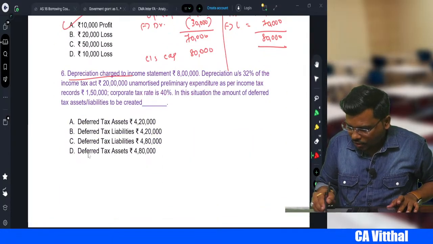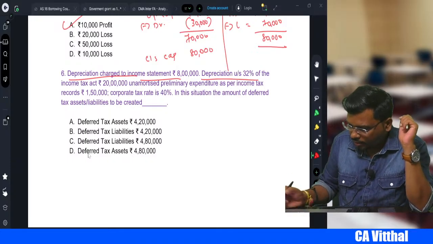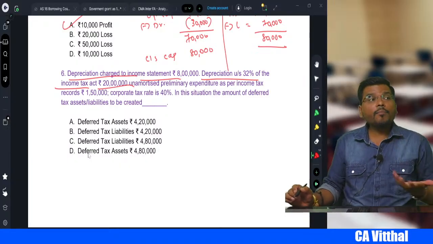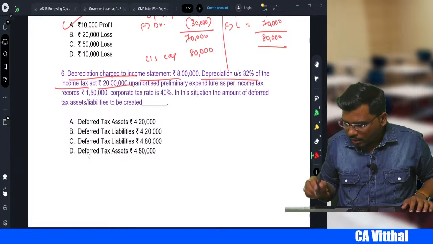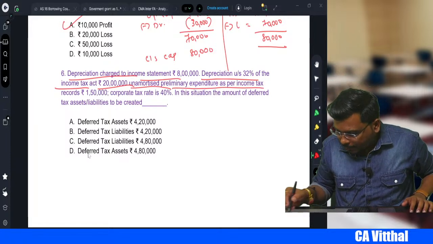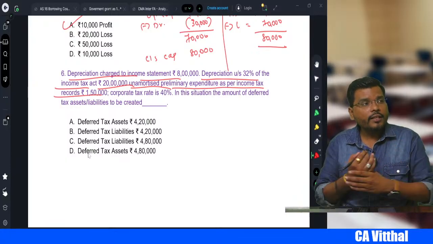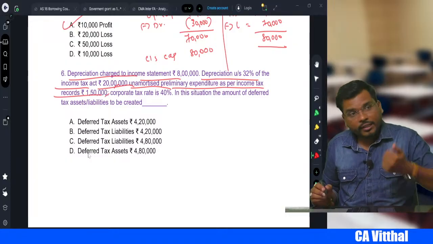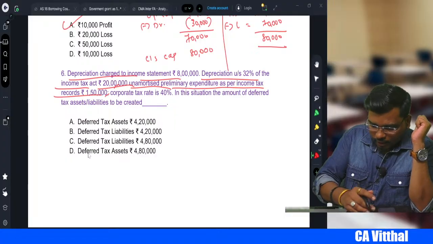Depreciation charged to the income statement 8 lakhs. Depreciation under section 32 of the Income Tax Act, in the Income Tax Act we charge more depreciation. Unamortized preliminary expenses was 1,50,000. That means your profit will get reduced by this, and by this your profit will increase. So net of what happens, sir? Your first one is 8 lakhs.